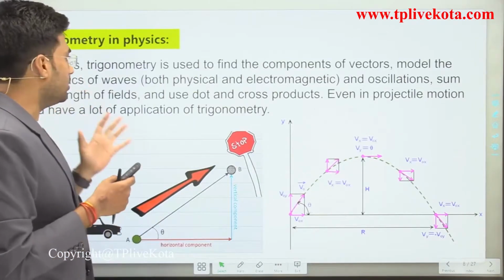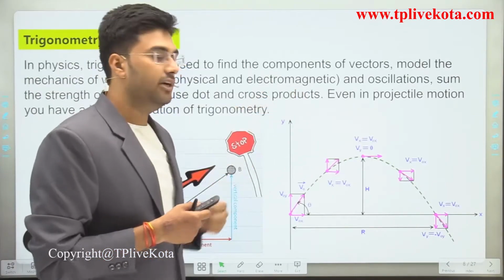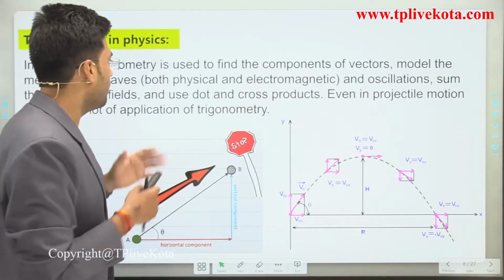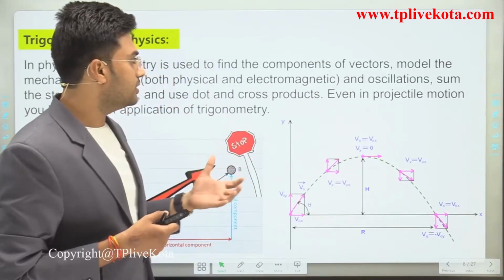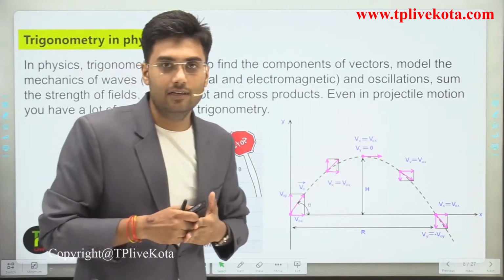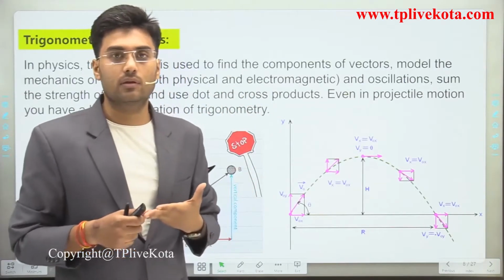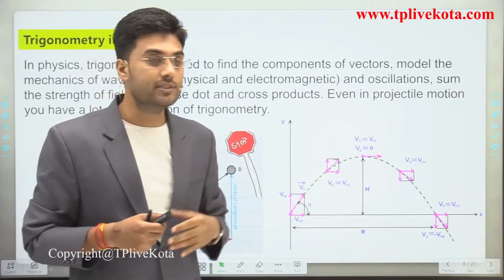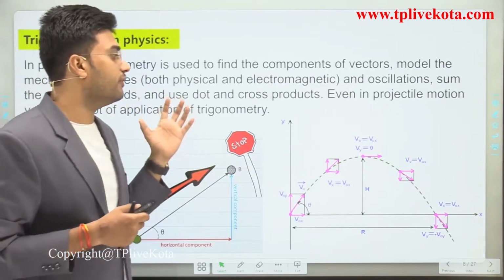In physics, trigonometry is used to find the components of a vector. Again, here we use vectors, model the mechanics of waves, both physical and electromagnetic waves, and oscillations, sum the strength of field and use dot and cross products. Dot and cross products are related to vectors. You study dot product and cross product in physics. Even in projectile motion, you have a lot of applications of trigonometry.